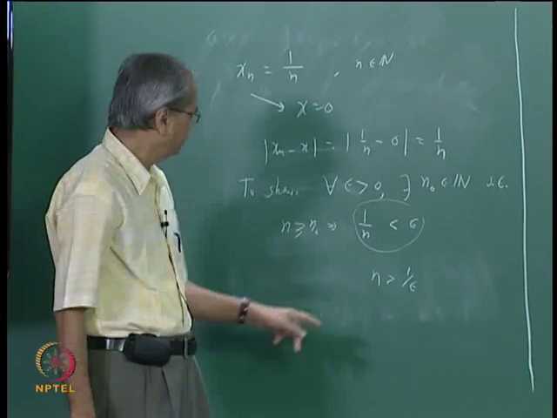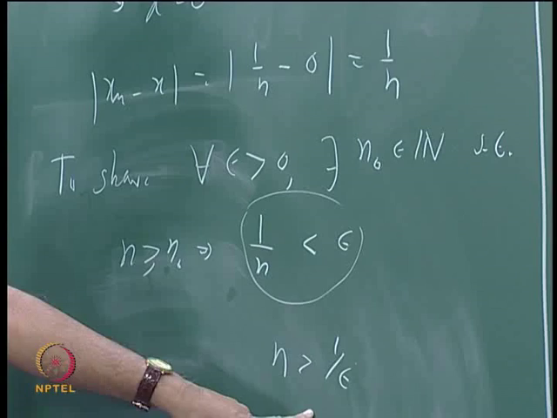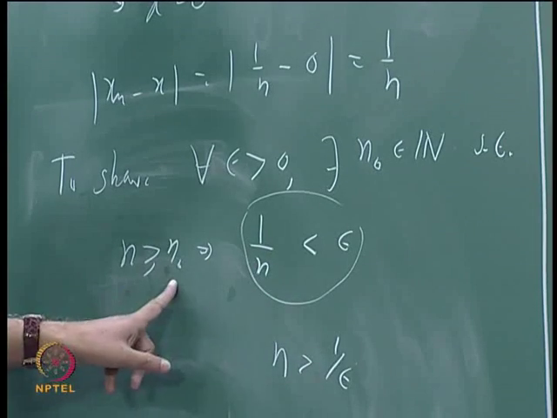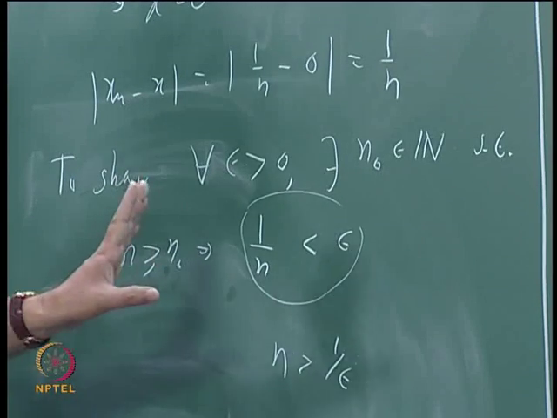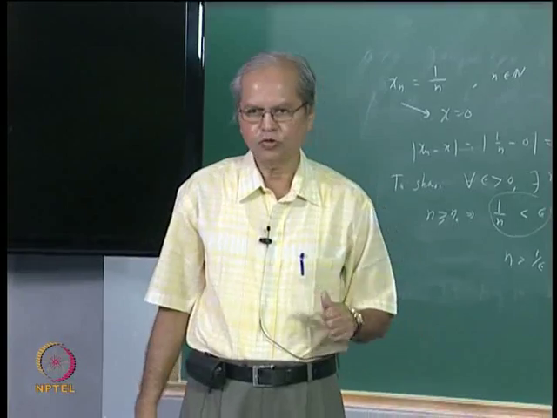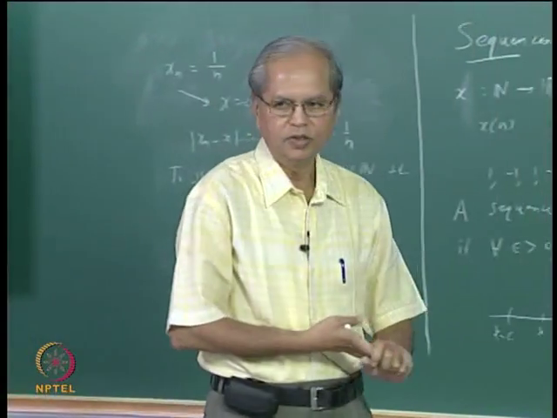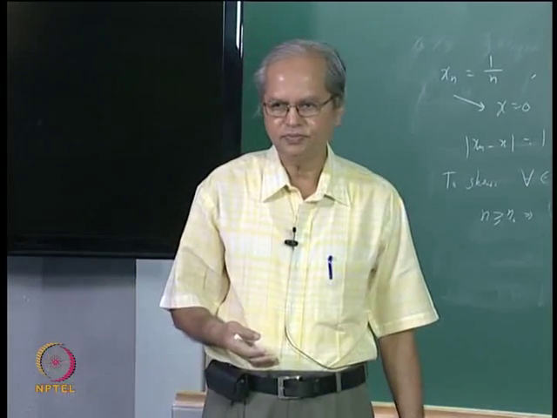Now if you find one n0 which is bigger than 1 by epsilon, then whenever n is bigger than or equal to n0, that n is going to be bigger than 1 by epsilon. So what is the issue now? Just to find n0 which is bigger than 1 by epsilon, or to show that, whatever epsilon is given, there exists such an n0. Now does such an n0 exist?